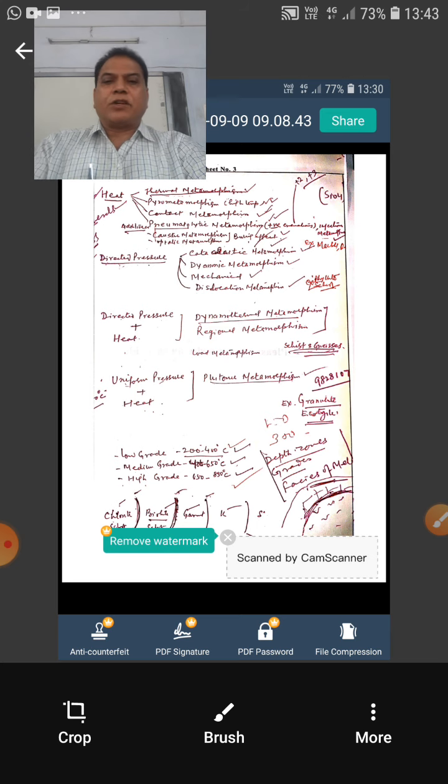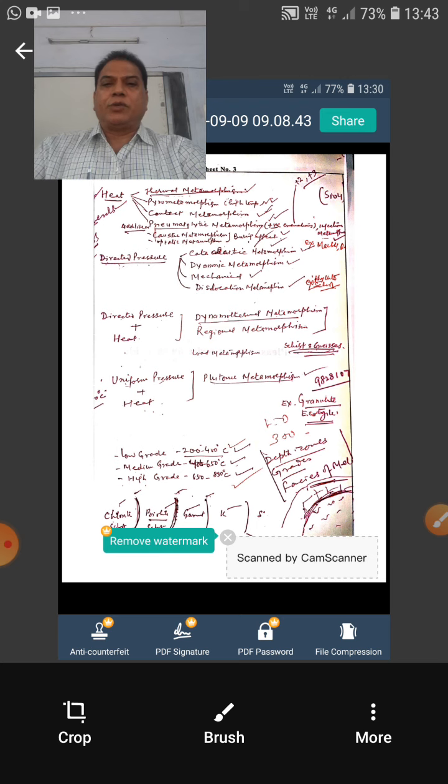Then the second factor of metamorphism is pressure. Again, pressure is of two types, uniform pressure and directed pressure. Another name for uniform pressure is hydrostatic pressure, and for non-uniform pressure it is directed pressure or stress. And the third is chemically active fluids, as I just told you. So in general, these are the three factors of metamorphism, and depending upon which factors are responsible, different names of metamorphism are used.